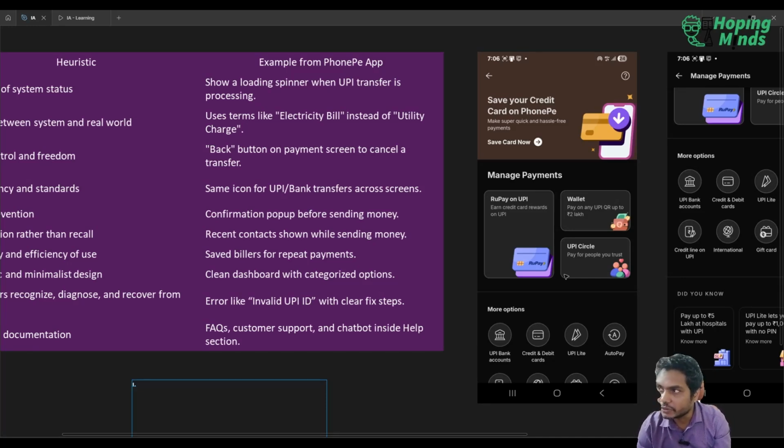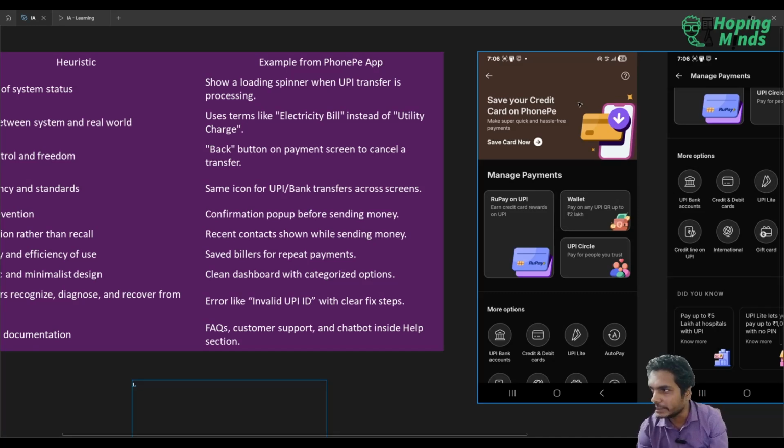So, save your credit card on PhonePe. If you don't have a credit card, you will create a new credit card, and you will be able to save it. They could sell all the other services, but I don't understand why they are just trying to sell the credit card first. They could sell other parts as well. You can add a RuPay card. You can pay on any UPI QR up to 2 lakh. So that's more like information for me.